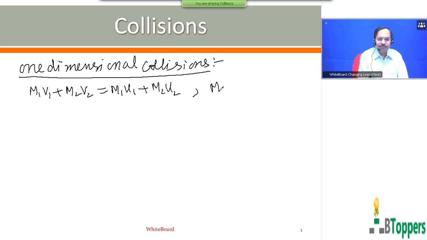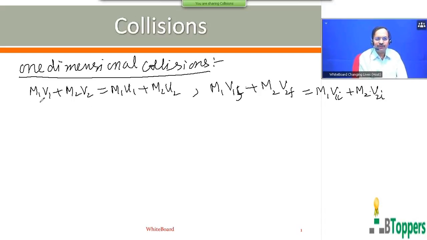In some of the books, the same equation can be written in different notation: m1 v1f plus m2 v2f equal to m1 v1i plus m2 v2i. I try to follow the notation on the left side, but in case you are already accustomed to the notation on the right side, you can follow the same notation.